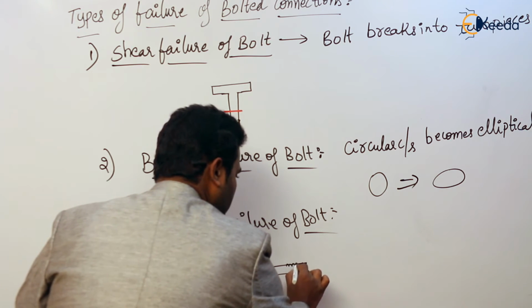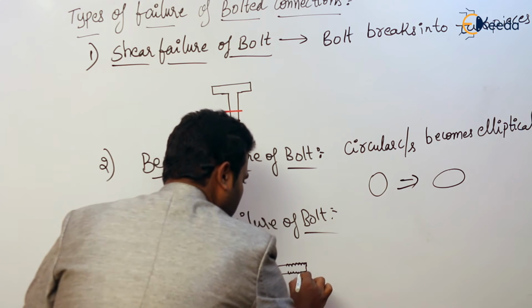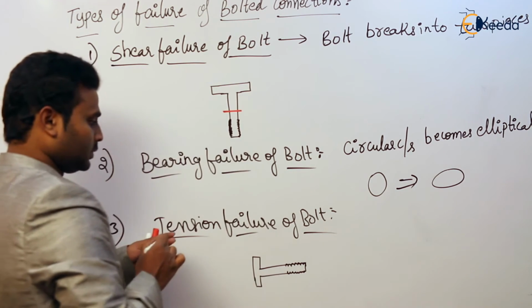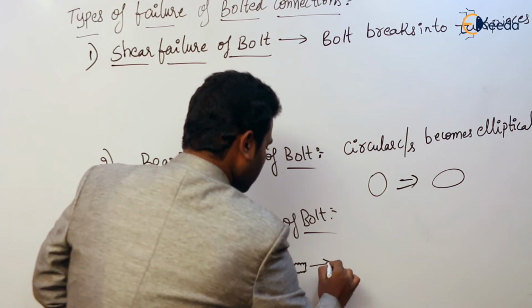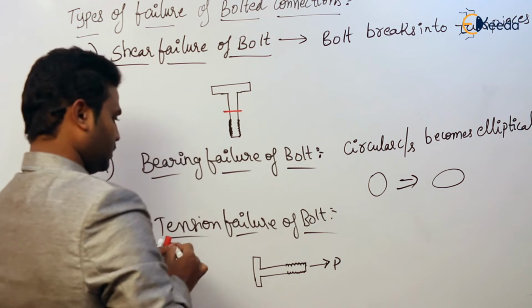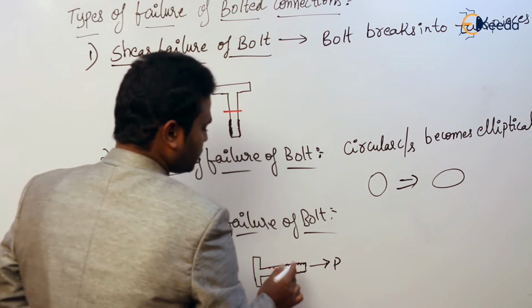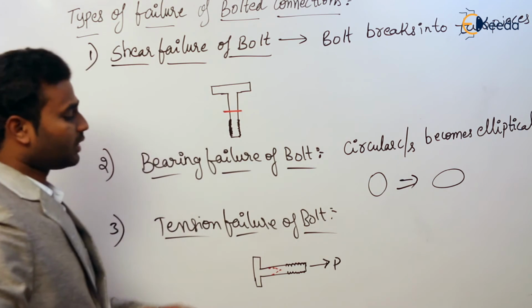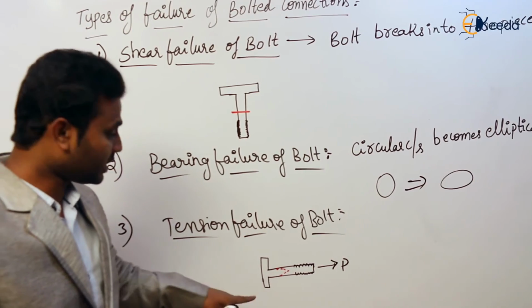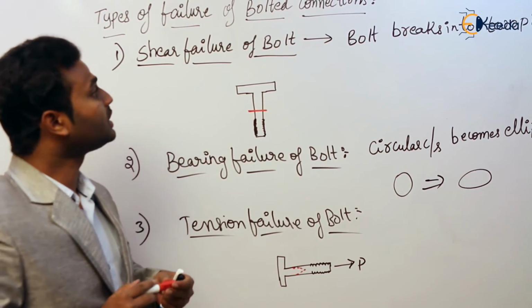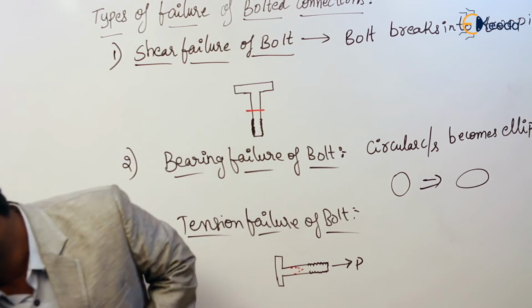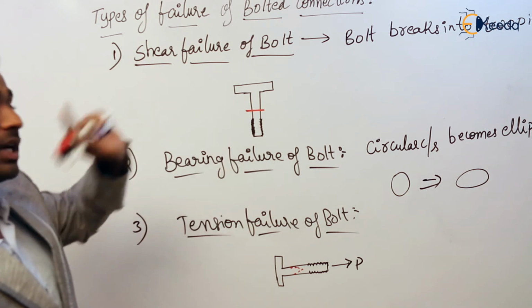So this is the bolt. Because of application of tensile force P, how will it fail? First it tries to elongate like this. So the cup-cone shape failure. Whatever we discussed for the tensile failure of a mild steel bar, the same applies here also. So these are the failures in the bolt, and this is how the failure in the bolt in a bolted connection is going to take place.